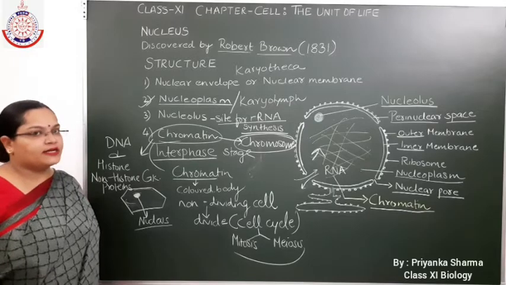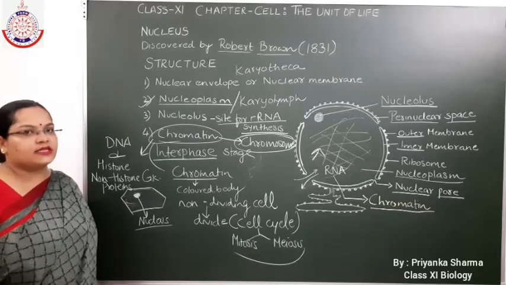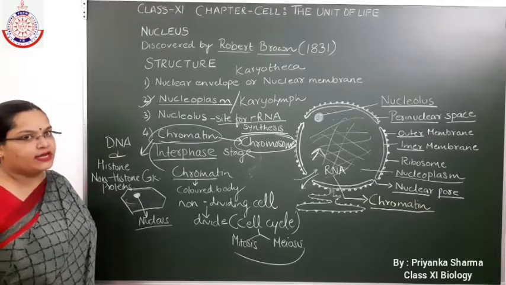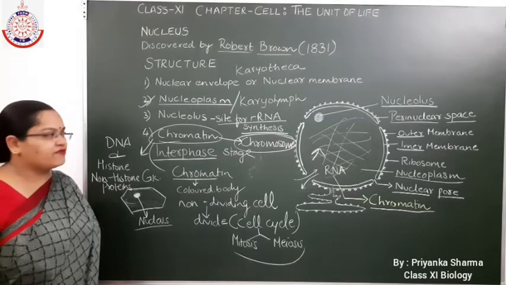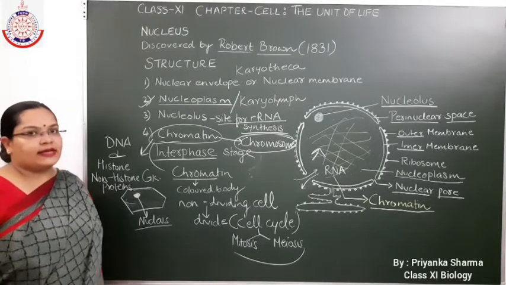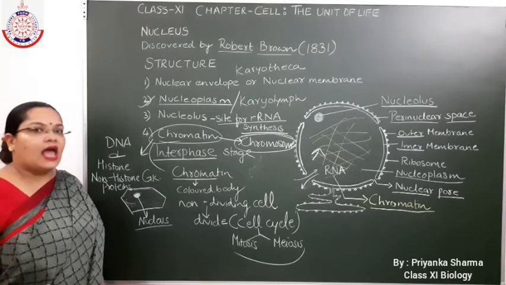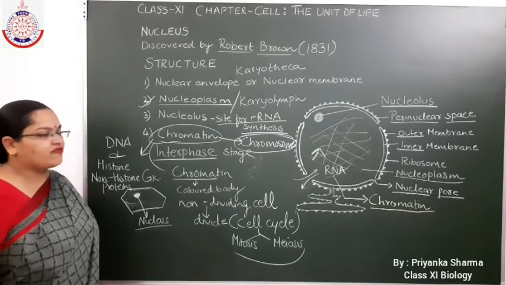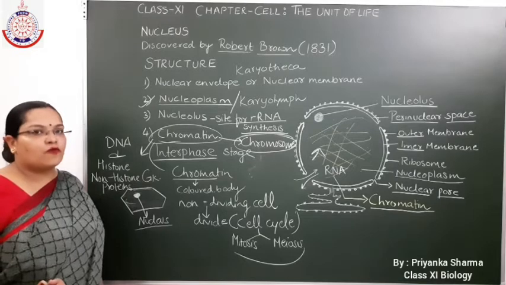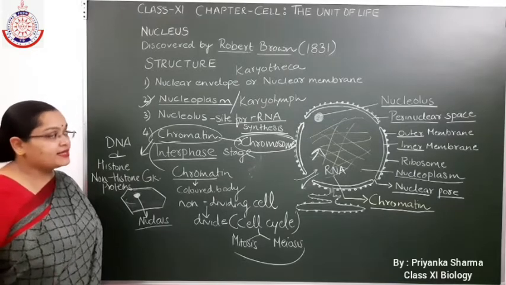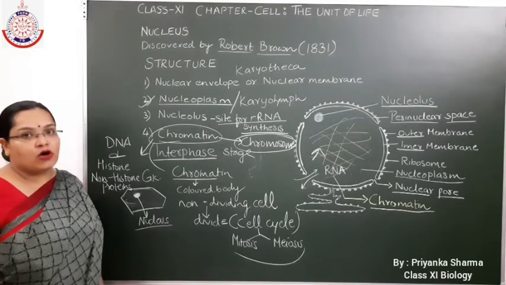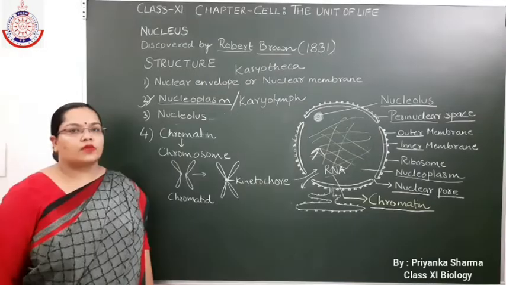So, chromatin is an entangled thread-like structure present in the nucleus when the cell is not dividing or when the cell is in interphase stage. When the cell has to divide, or when the cell enters into the cell cycle, at that time these chromatin fibers condense to form chromosome. Now, let's discuss the structure of chromosome.